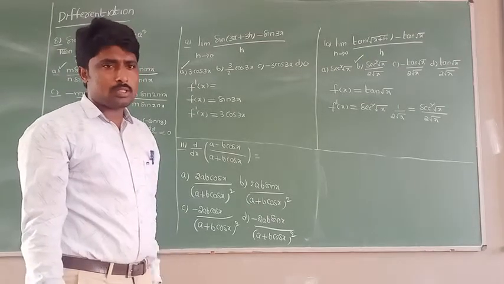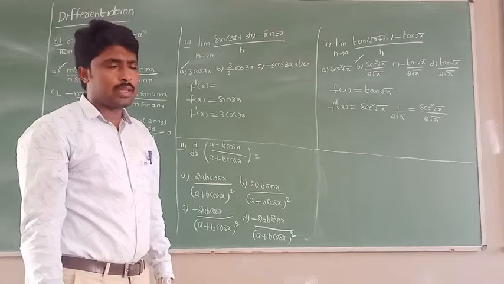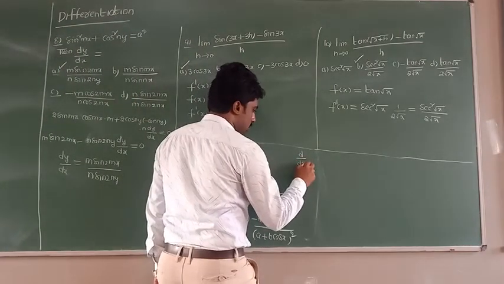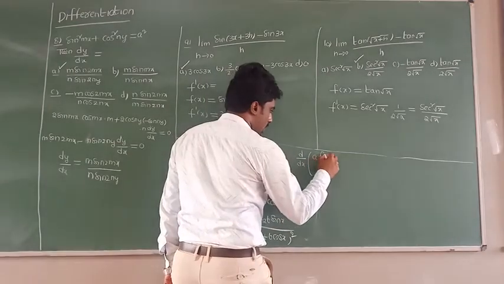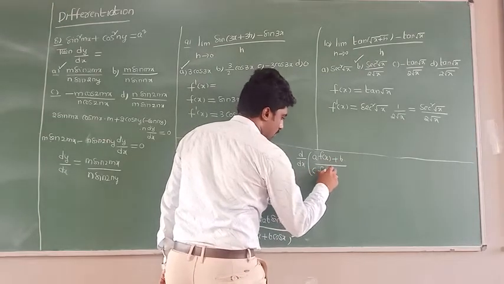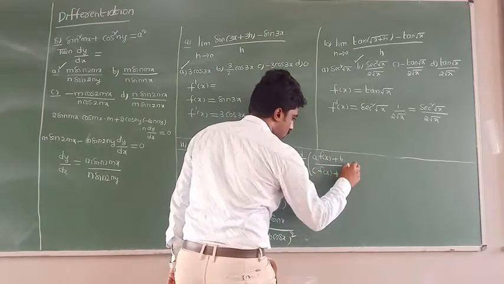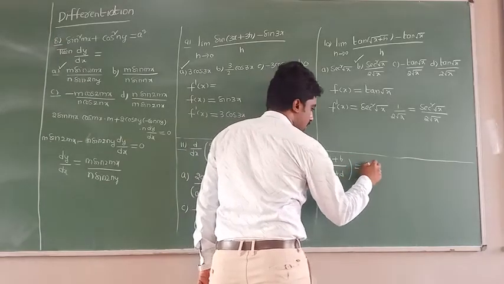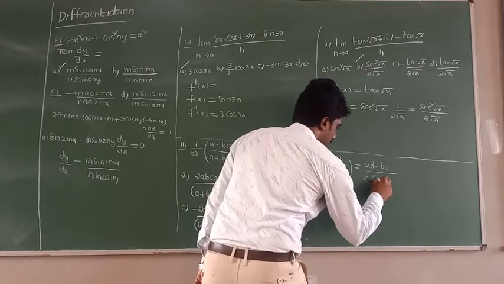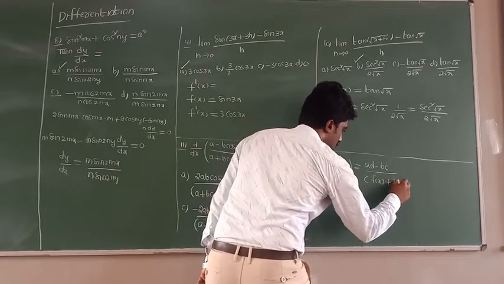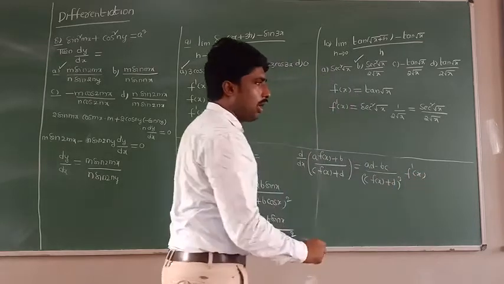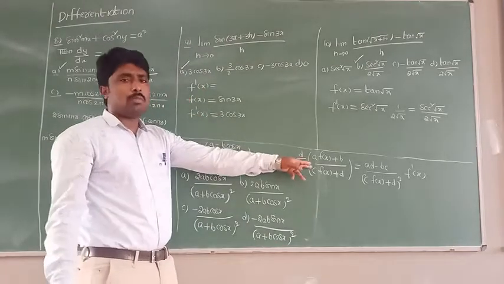Before discussing this problem, I will tell you one formula. I have already given it in the notes also. All of you listen very carefully. This one is d by dx of a into f of x plus b by c into f of x plus d. This formula gives ad minus bc by c into f of x plus d whole square into f dash of x. This is a very standard formula. In the same way, by using this formula we are solving this problem.